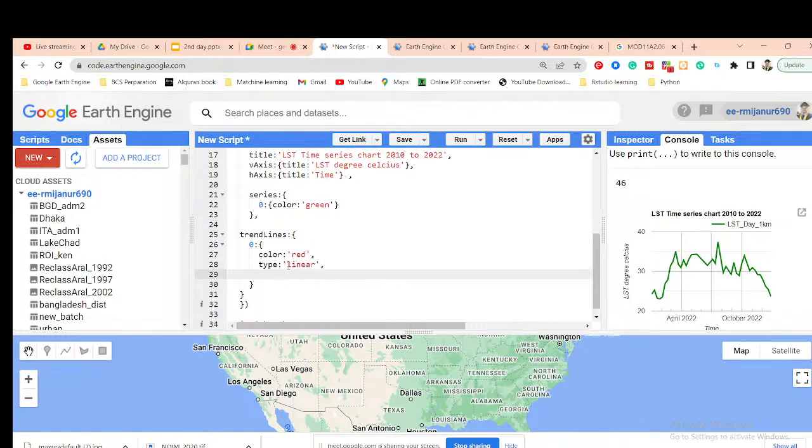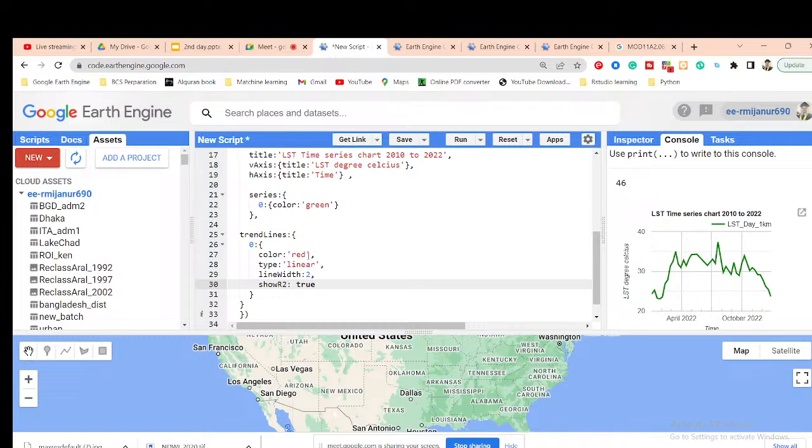After that, I want to show the result about that. Suppose line width. So put here the line width. Suppose I put the line width as 2 pixels. Okay, put here the 2. Then after that, what's the next argument? Suppose I want to show the R square value. So for that, I simply use show R square and then put true.